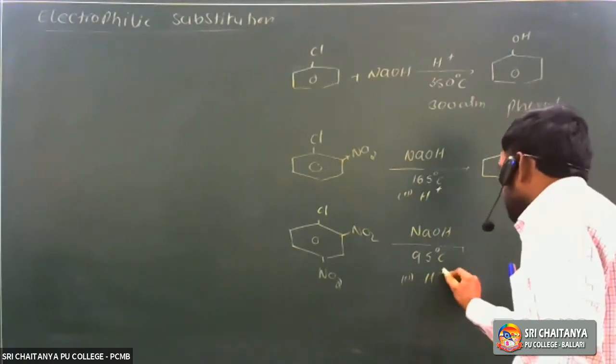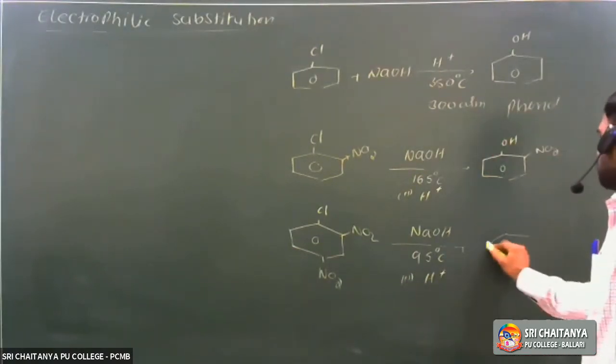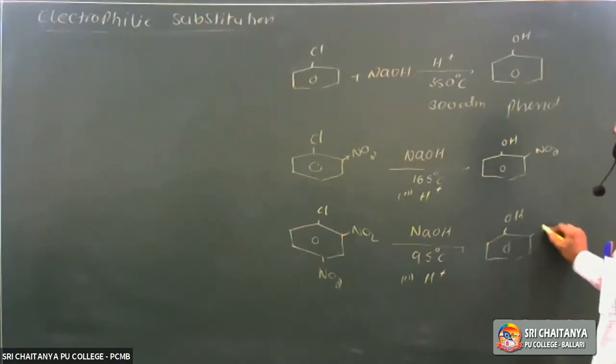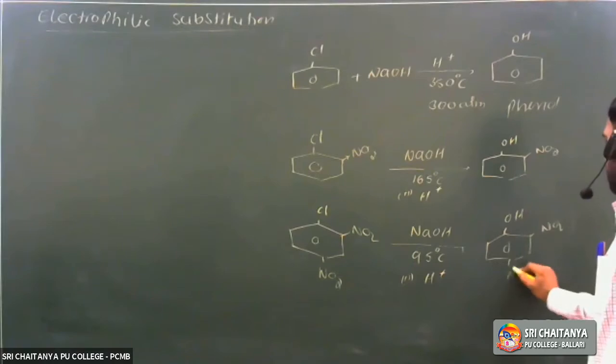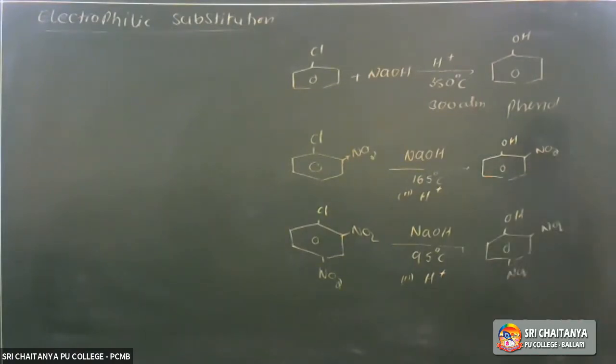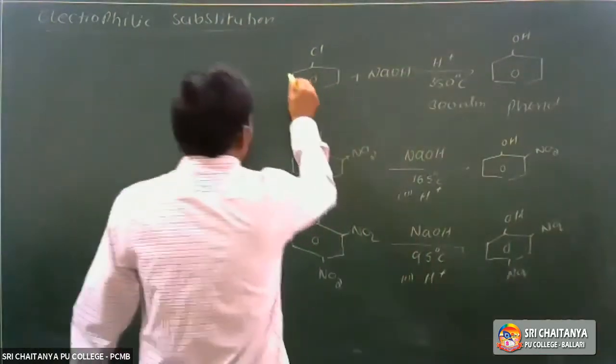It gives dinitrophenol, 2,4-dinitrophenol.